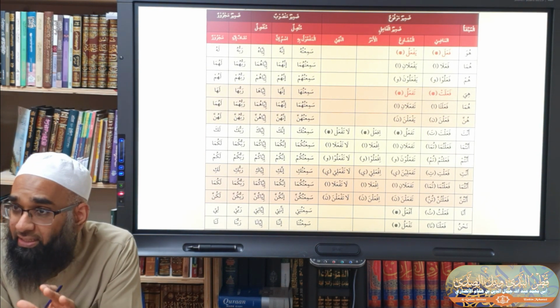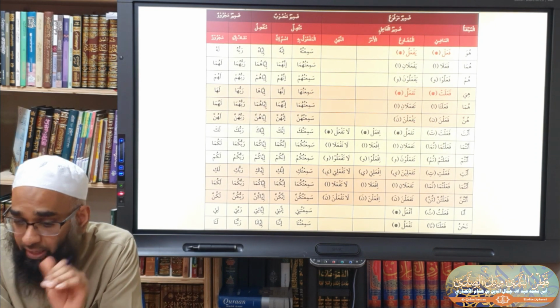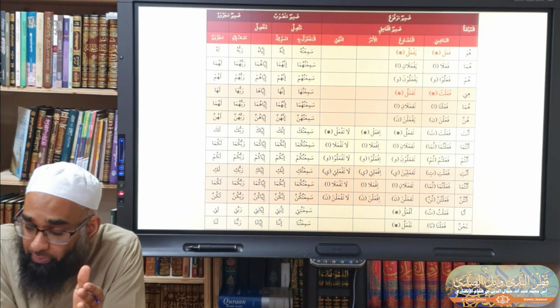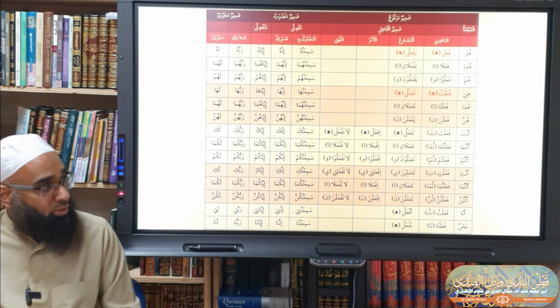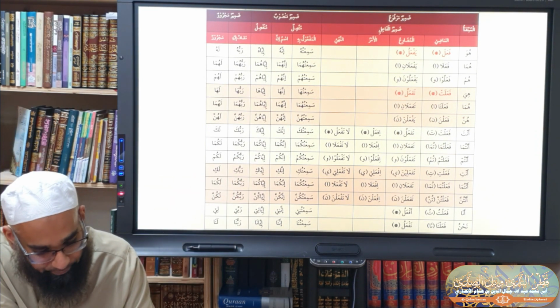That is, dhamirul fa'il, the zamir which becomes the fa'il. Now along with the marfu' zamir, also what kind of zamir? Zamir mansoob and zamir majroor. So look at this table here. We can divide this table up.